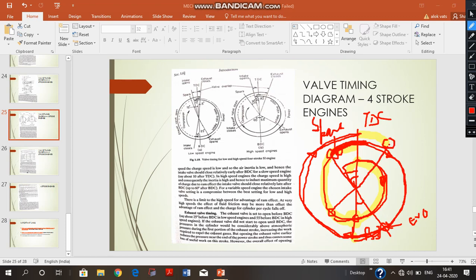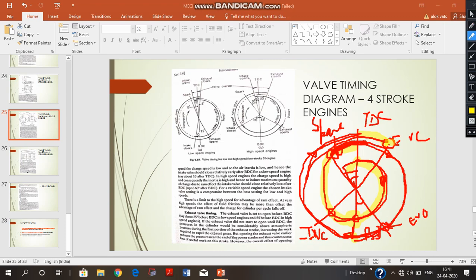So this is the exhaust valve closes, and this was the inlet valve closure, IVC. Now we see that there is always some time that the exhaust valve remains open and the inlet valve also remains open. Now how to show it on this diagram?